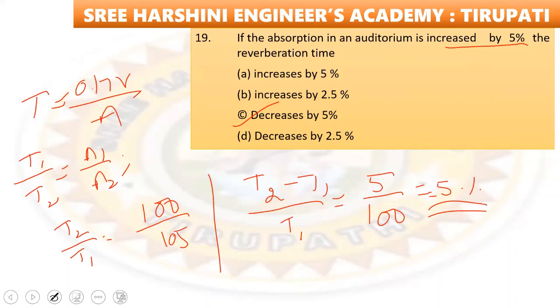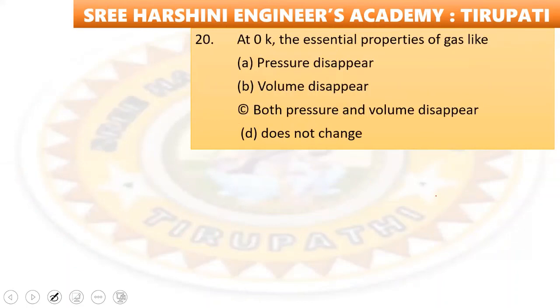Next, at 0 degrees Kelvin, the essential properties of gas: according to Charles' law, both pressure and volume of the gas disappear at 0 degree Kelvin. So option number C is the right answer.